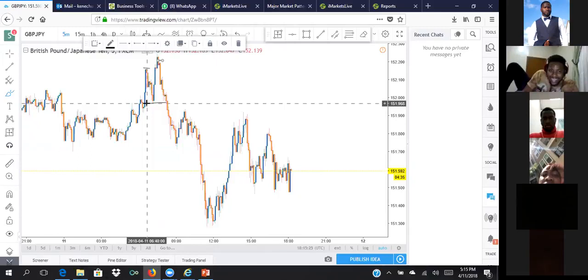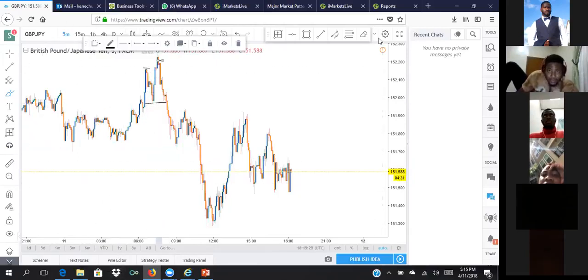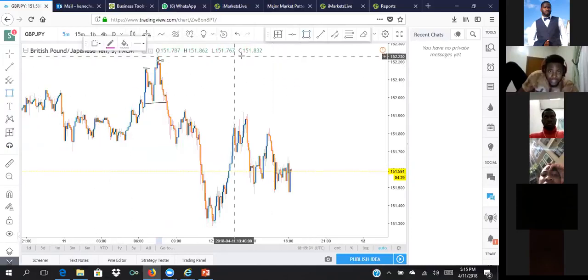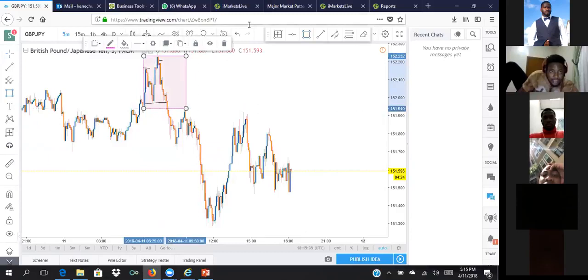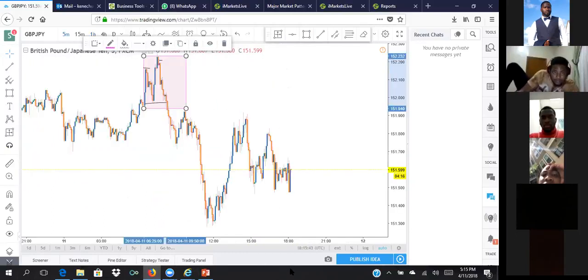I took a line. Remember that this is 5 minutes. Just to blow your mind a little bit and show you what you are seeing, because you might think this is a very small thing, let's take this to the 1 hour that everybody likes looking at. You can see this is the small place I'm dealing with. That is it in this 5 minutes. Can you see that?